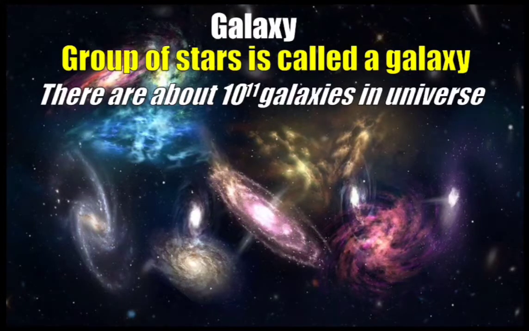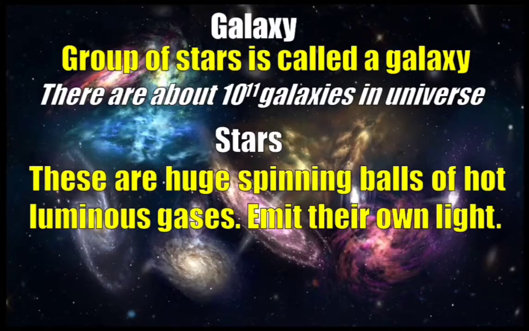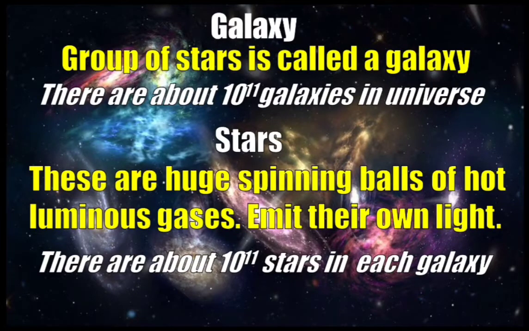One important thing about galaxies: the number of galaxies present in the universe is 10 to the power 11, and in each galaxy there are again 10 to the power 11 stars. So the number of stars present in the universe becomes 10 to the power 22.